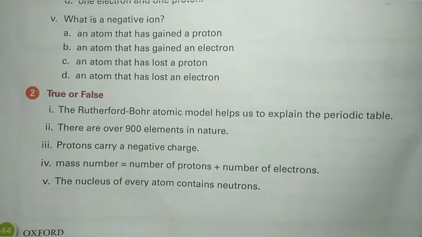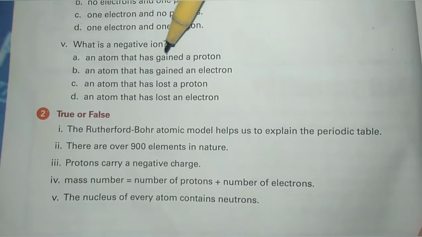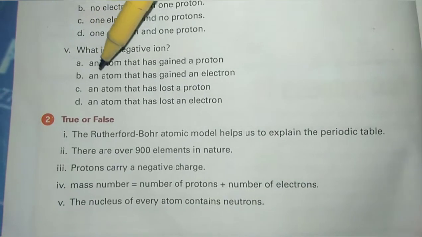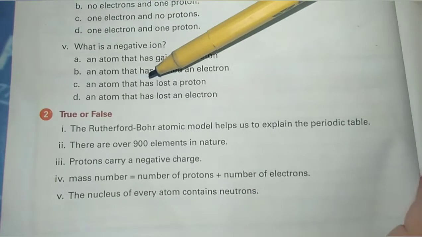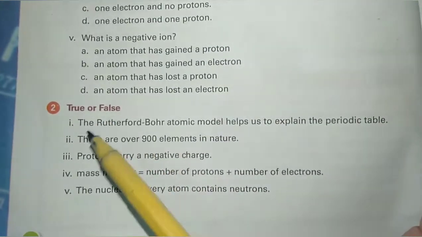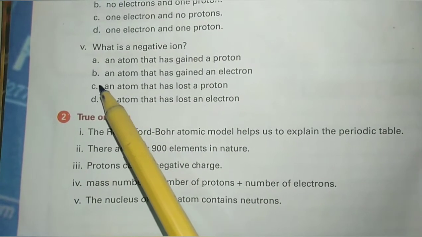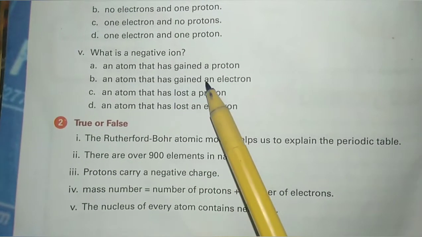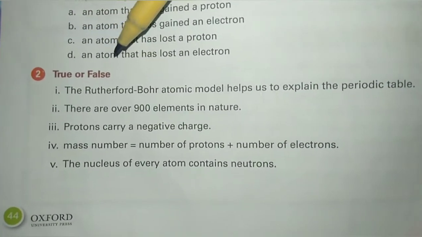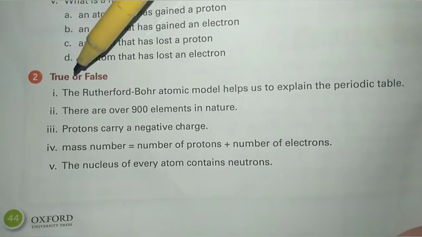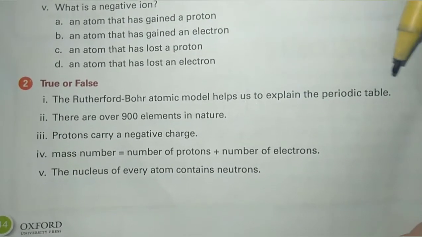Statement number 5, what is a negative ion? Option A, an atom that has gained a proton, B, an atom that has gained an electron, C, an atom that has lost a proton, D, an atom that has lost an electron. The correct option is B, an atom that has gained an electron. Question number 2, true or false? First statement, the Rutherford-Bohr atomic model helps us to explain the periodic table.